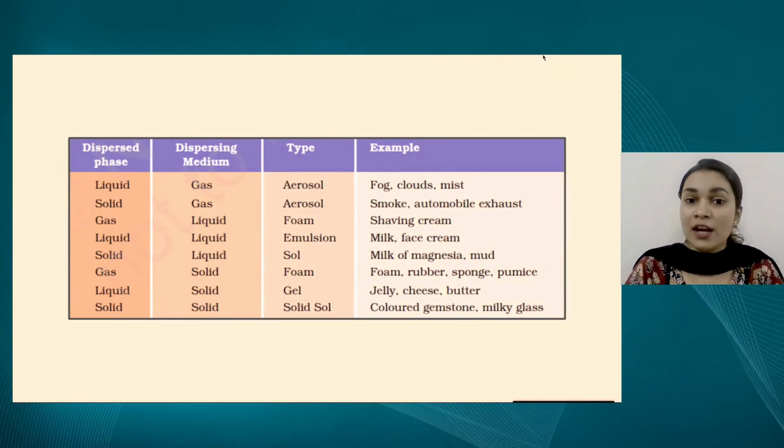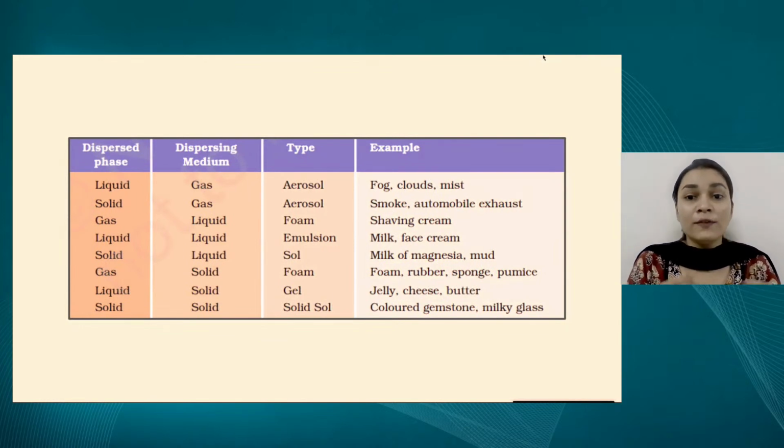And examples given are fog, clouds, mist. So we all know that fogs, clouds, mist, they are all water vapor which are suspended in the air. So this kind of a colloid is called as an aerosol. When the dispersed phase is a solid and the dispersing medium is a gas, again the type of colloid is called as an aerosol, and examples for this is smoke, automobile exhaust, the pollution which comes out from the factories. All these kinds of colloids are called as aerosols.